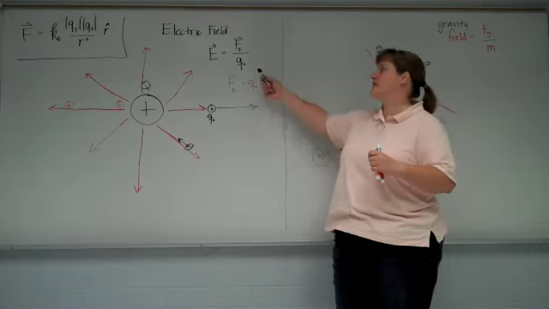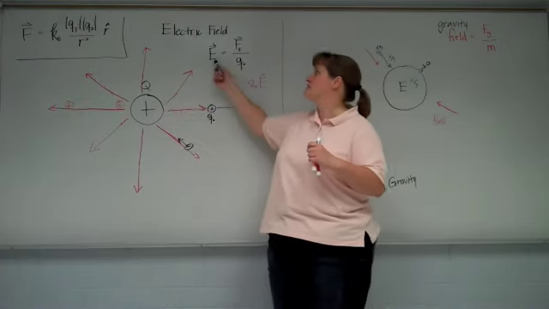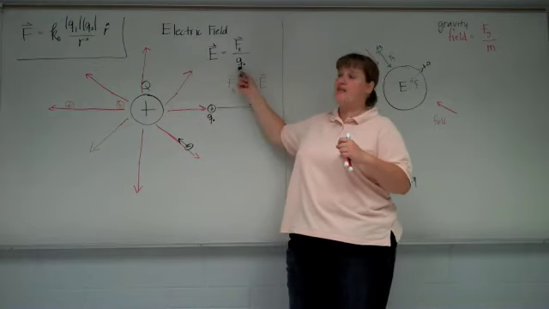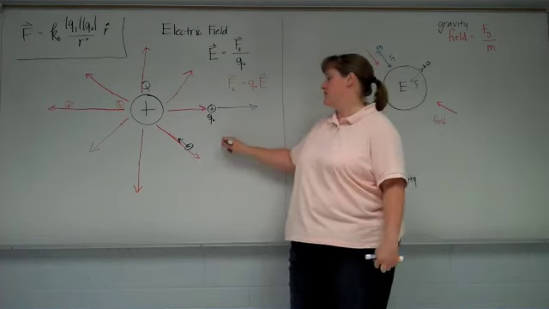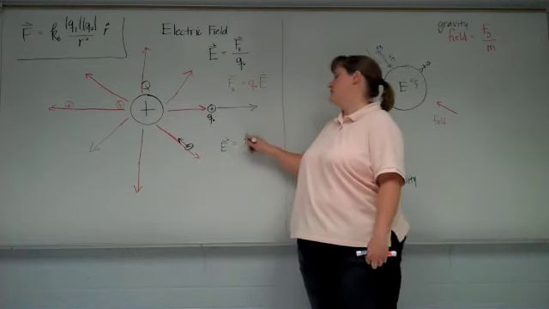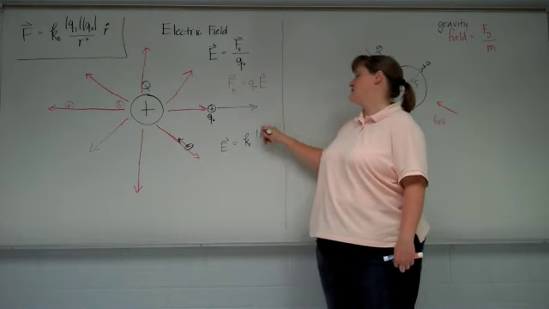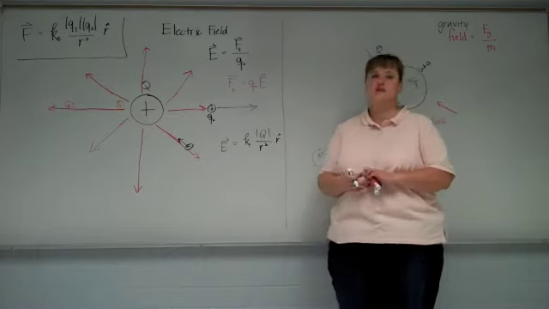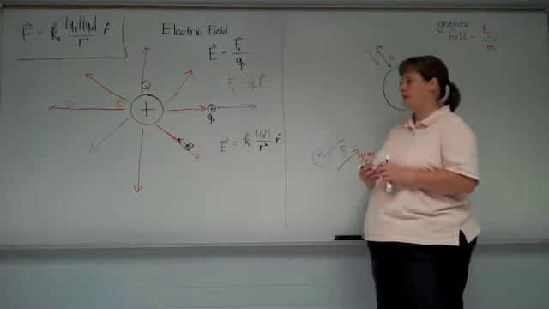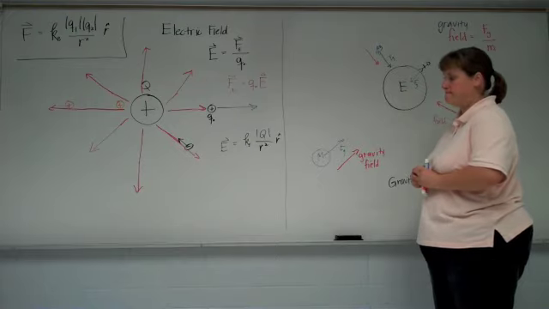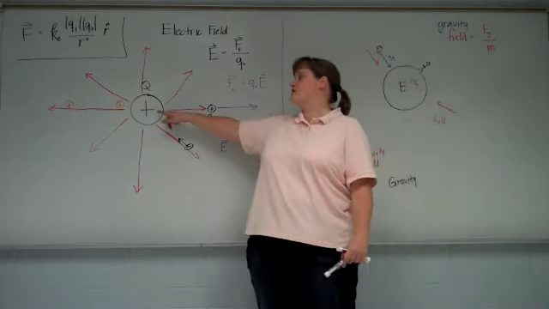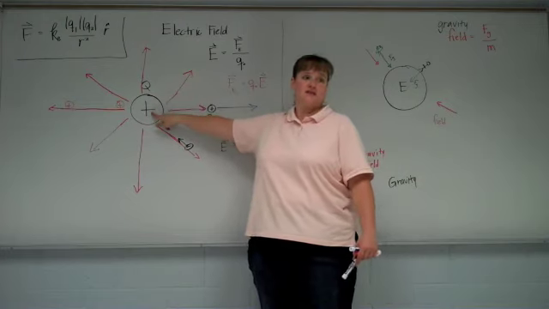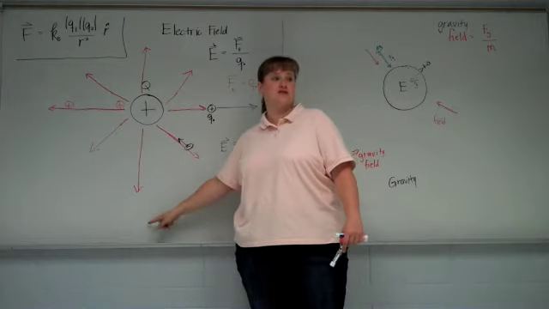By the way, you can find the electric field of a point charge like this by taking that equation and dividing it by Q1 or Q2, and that will give you the electric field. Electric field ends up being K, a constant, times Q, big Q, over R squared, and it's a vector. Okay. But R squared is dependent on the position of the reference charge, right? Exactly. R squared depends upon how far away you are interested from the guy creating the field. So you just need to know where it is that you're interested in knowing the strength of the field.